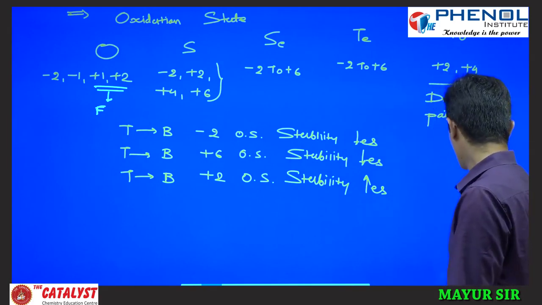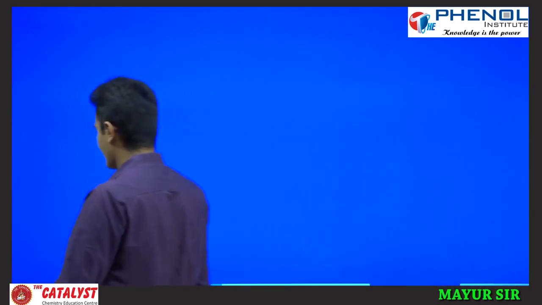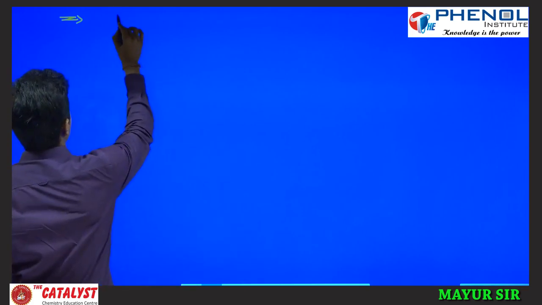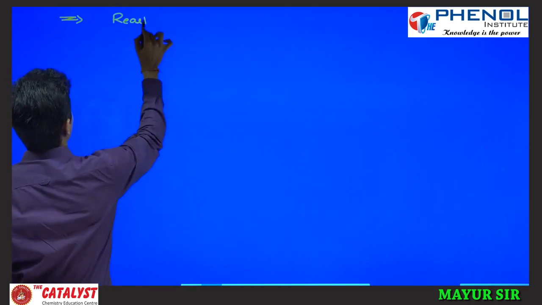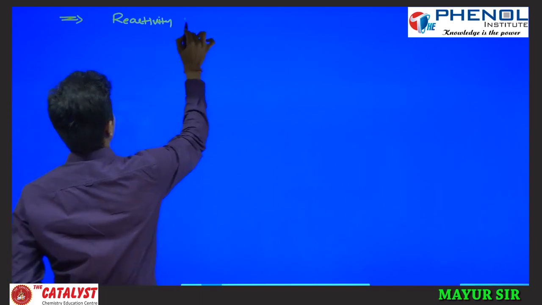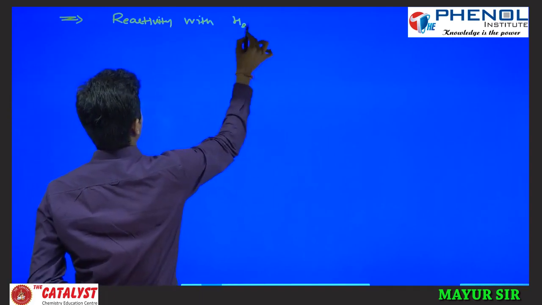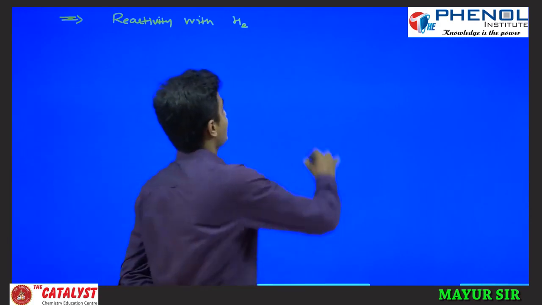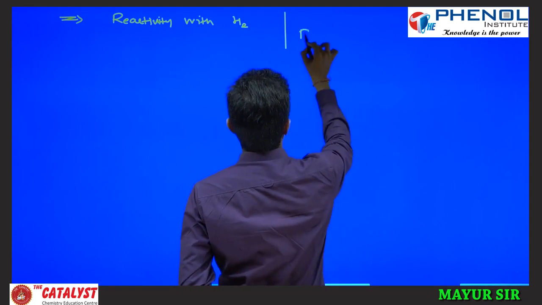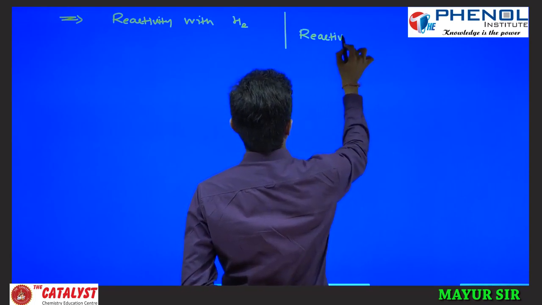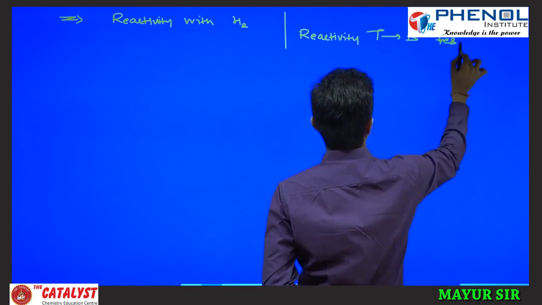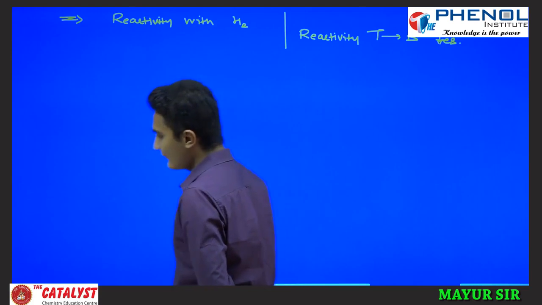Okay, fine. Next we will see the compounds with hydrogen. So reactivity with hydrogen, with H2. Now I am telling you the general reactivity order. Reactivity top to bottom decreases. What does that mean?